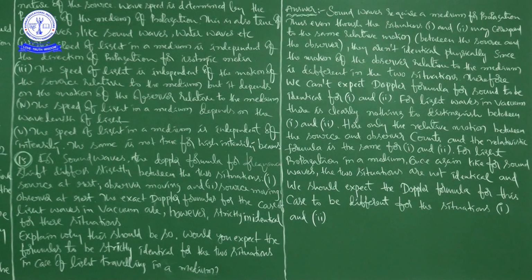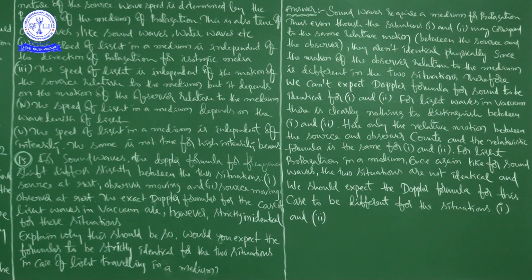According to this question, he is comparing sound waves to light waves. The first statement we know very well: even though situations 1 and 2 may correspond to the same relative motion, they are not identical physically, since the motion of the observer relative to the medium is different in the two situations. Therefore, we cannot expect the Doppler formula for sound to be identical for 1 and 2.